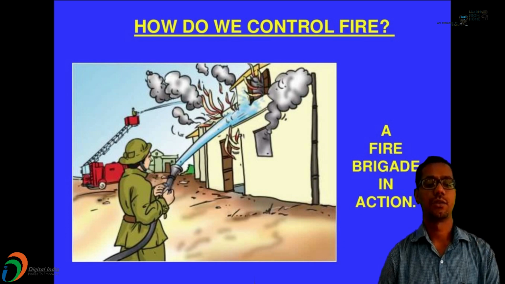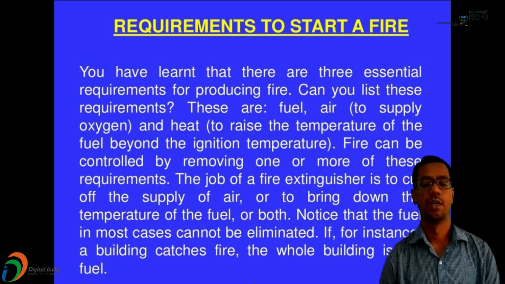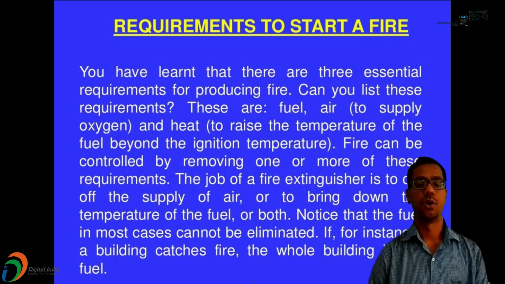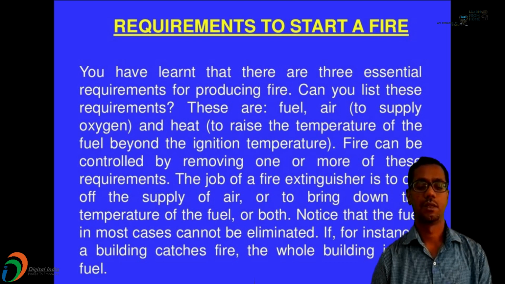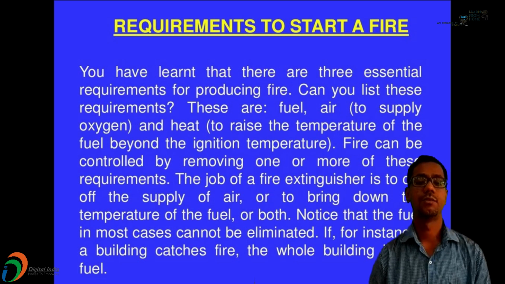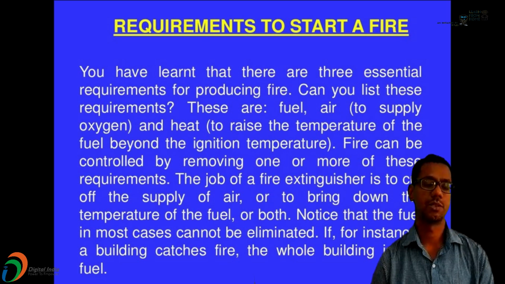Air is required to supply oxygen. Heat is required to increase the temperature of the substance beyond its ignition temperature. Fire can be controlled by removing one or more of these requirements. The job of a fire extinguisher is to cut off the supply of air or to bring down the temperature of the fuel. Notice that the fuel in most cases cannot be eliminated. For instance, if a building catches fire, the whole building is the fuel.